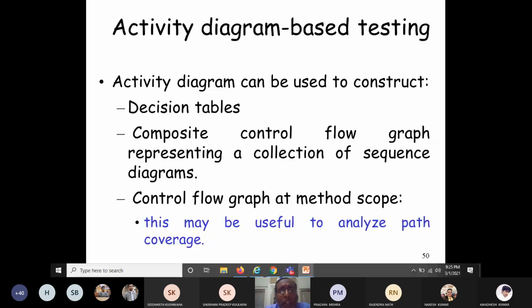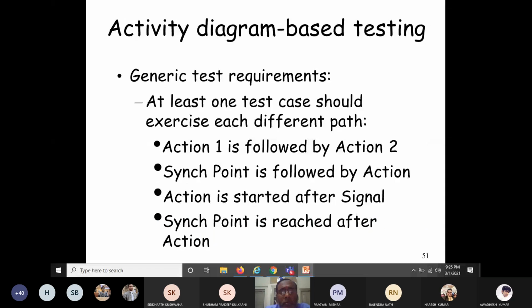Now let's quickly look at what the generic test requirements are if you are performing testing using activity diagrams. But again, before going to this, you must know the features of an activity diagram, such as synchronization, which activity follows after one activity, and which activity precedes before one activity. Those things you must know so that you can find out the generic test requirements. So the generic test requirements for activity diagram based testing are as follows.